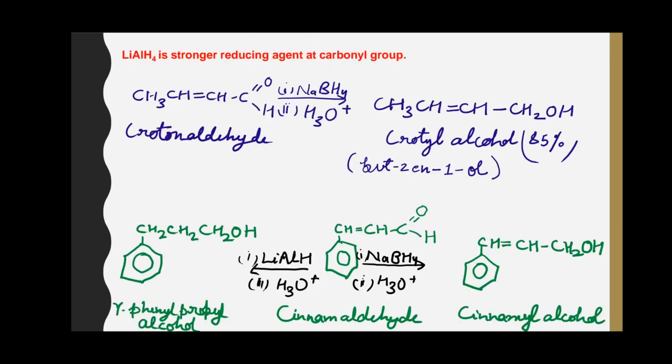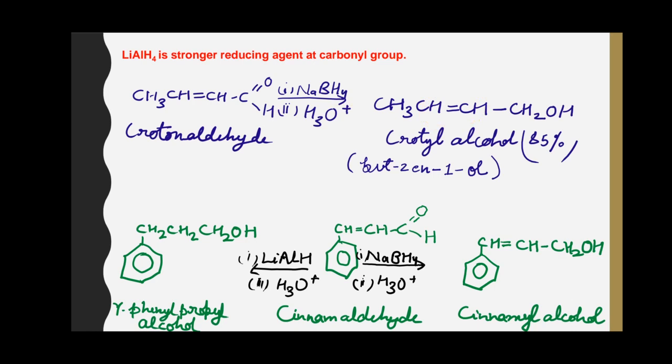Lithium aluminium hydride is a stronger reducing agent in comparison to sodium borohydride. It reduces the carbonyl group as well as the double bond present in the molecule. Whereas when a ketone or aldehyde having a double bond in conjugation with the carbonyl group is reduced with sodium borohydride, the double bond doesn't get reduced.